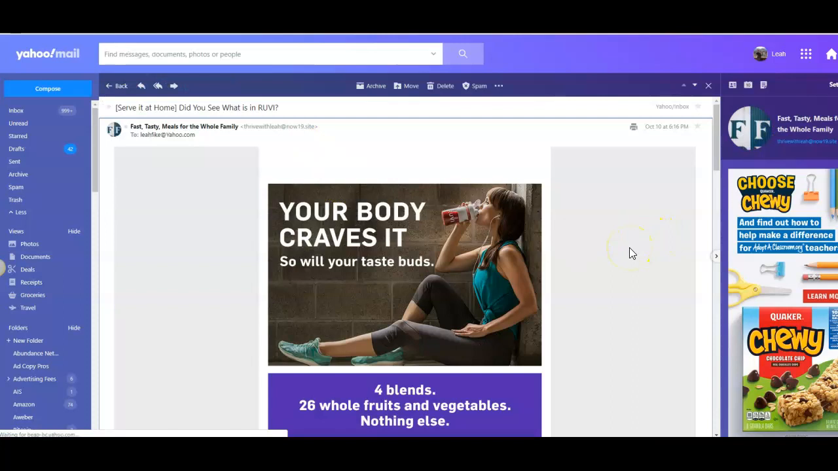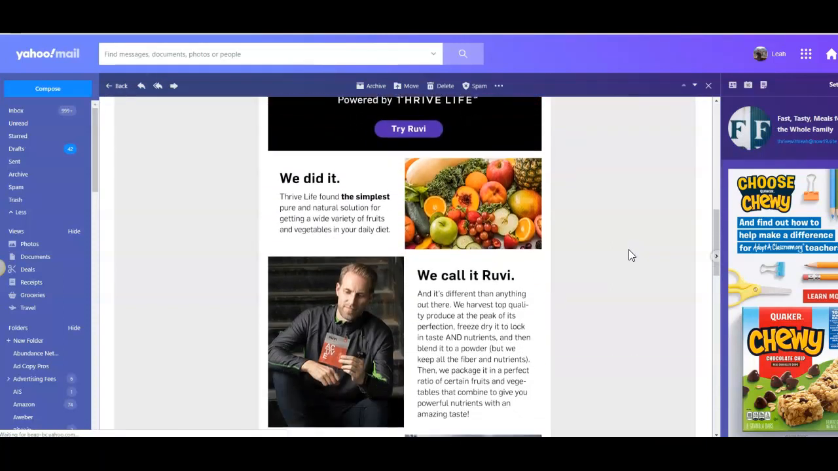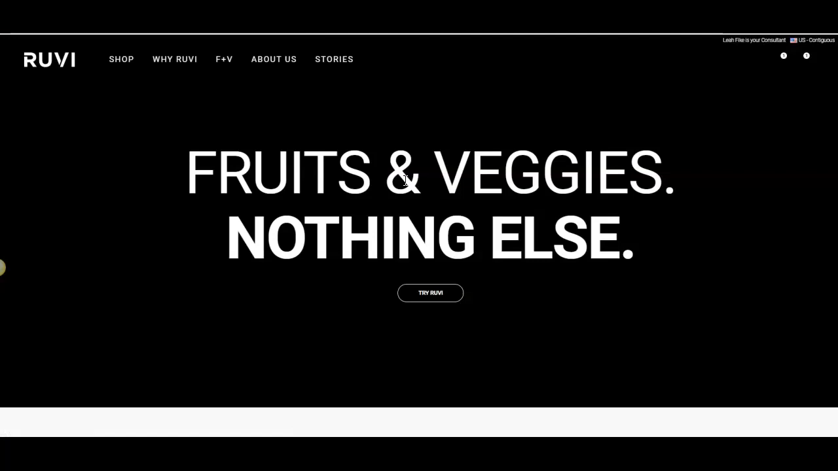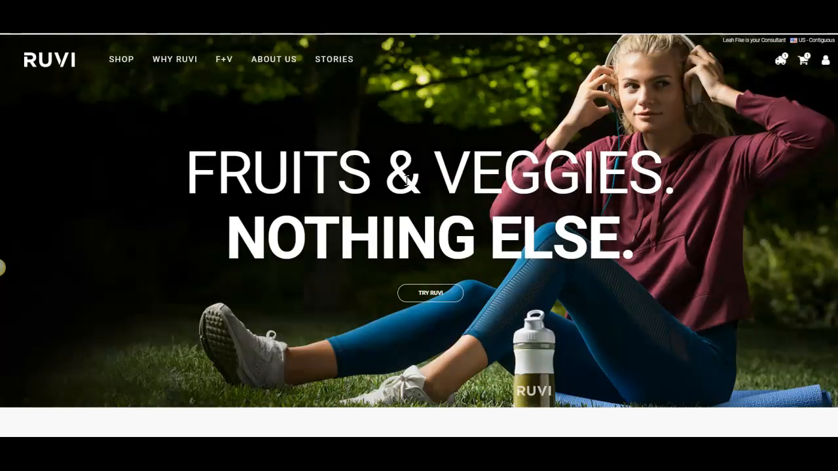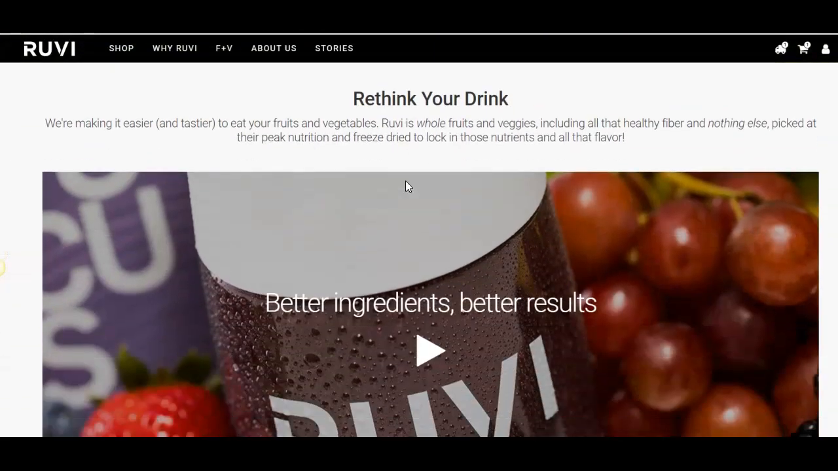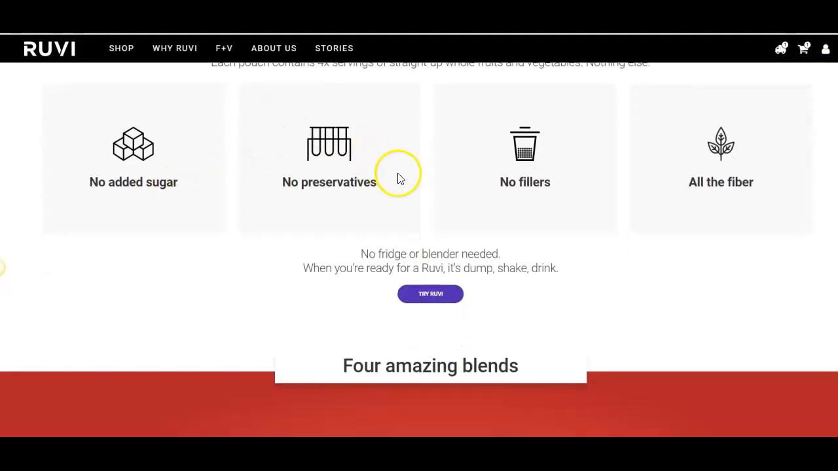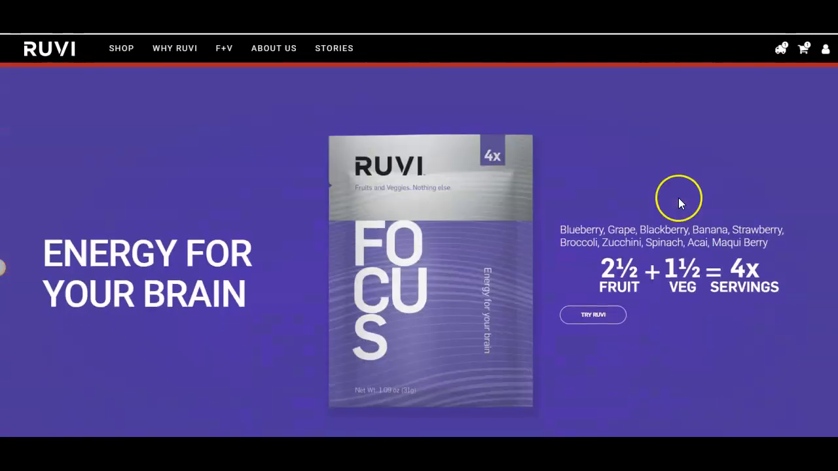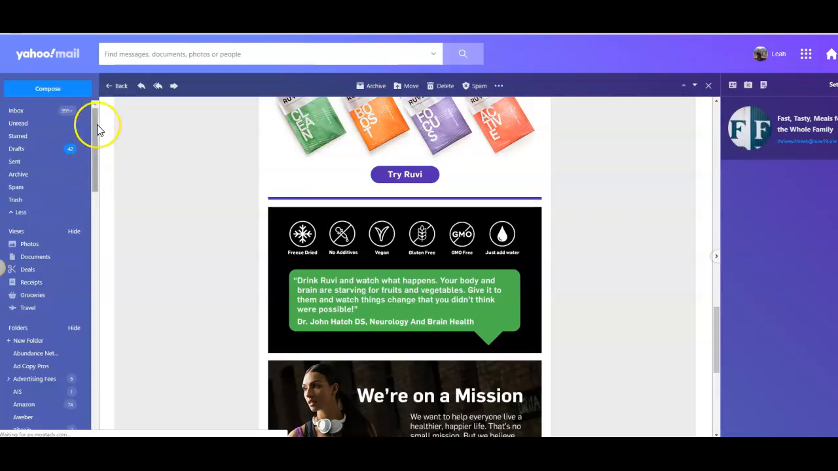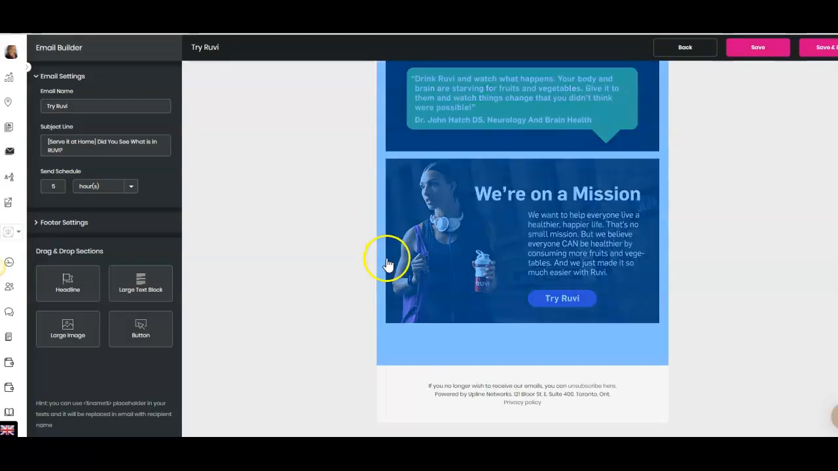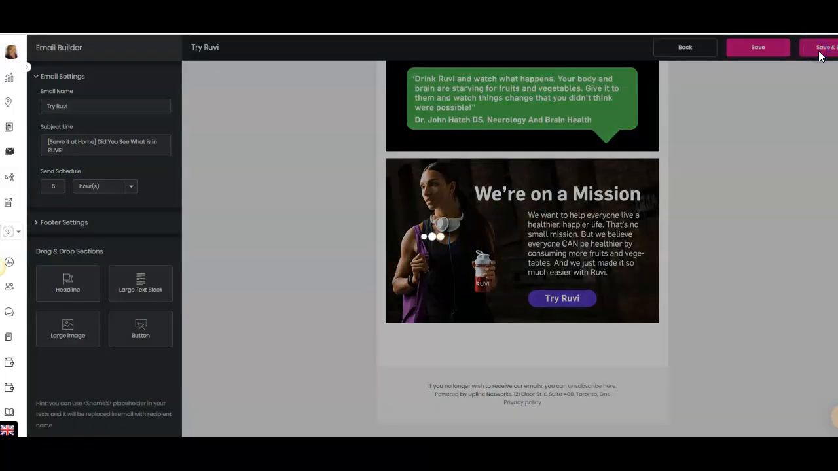So here we have the Ruby, and you can see it's all done for me. So we can go ahead and click on that. It'll take me back to my website, and right there you'll be able to learn more about this amazing product that has no sugar, no preservatives, no fillers, and all the fiber. But you can see how simple and easy this is to promote your businesses and be able to use Royaltie for everything that you have.